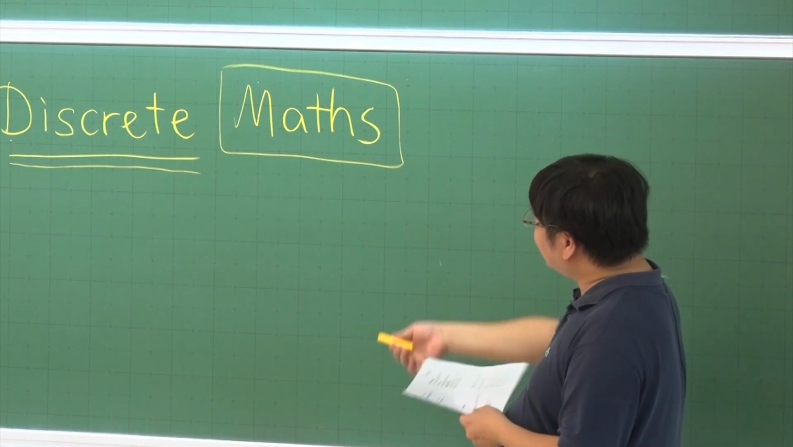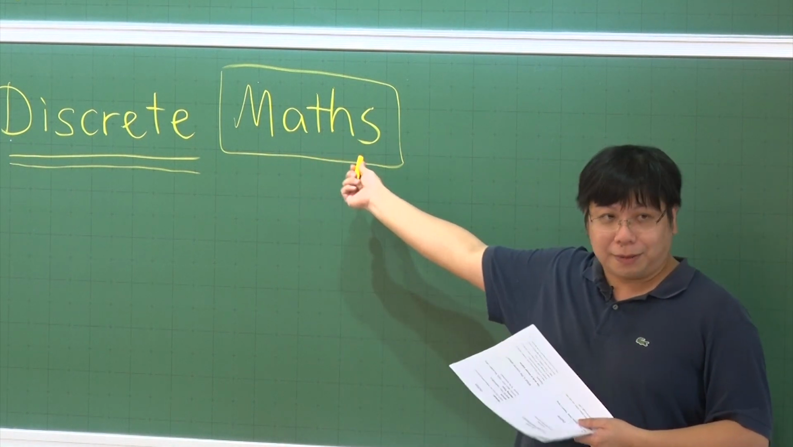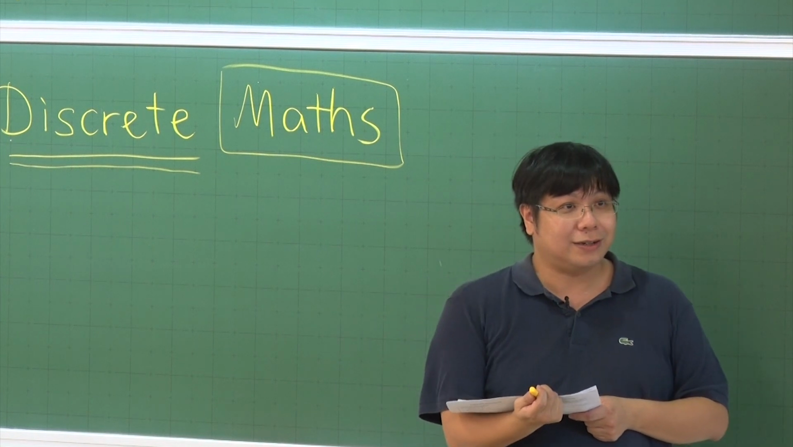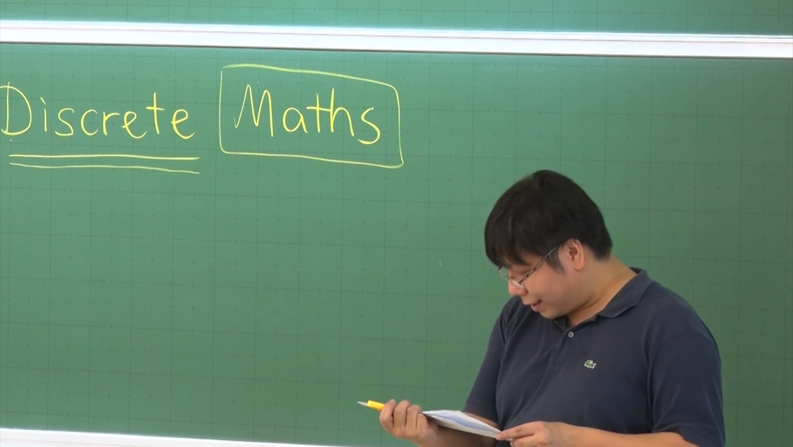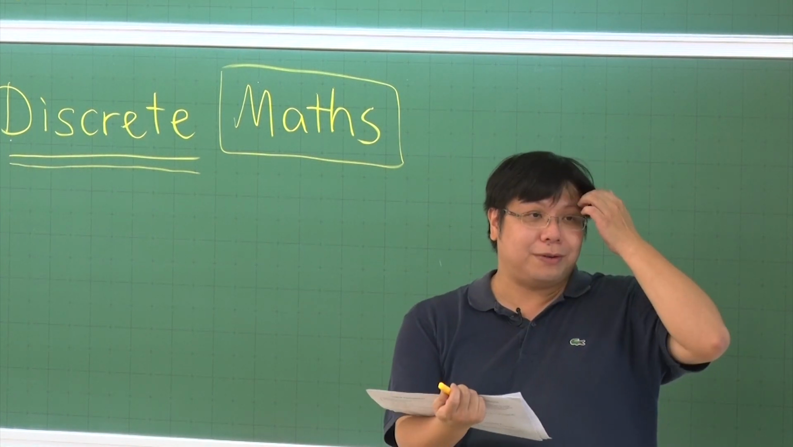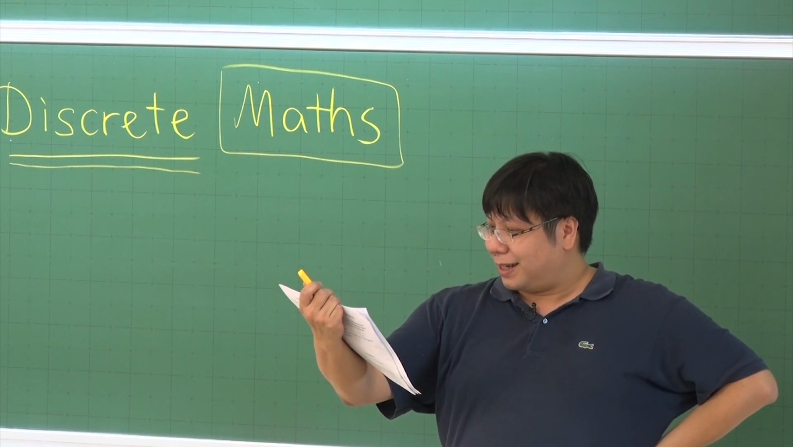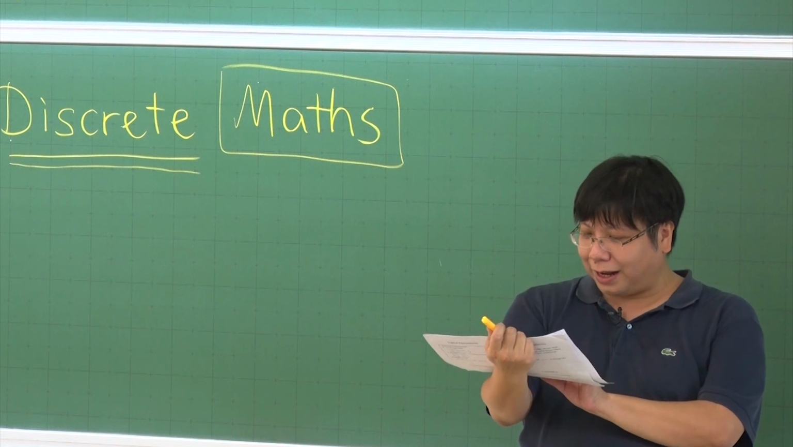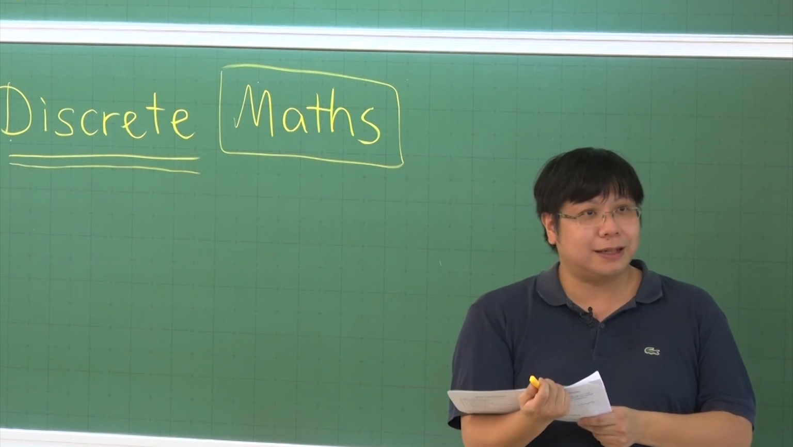So this is a special branch of mathematics that is very related to computer science. So we will talk about things like this. I think it is some very interesting example. I will show you problems that we may consider in this course.